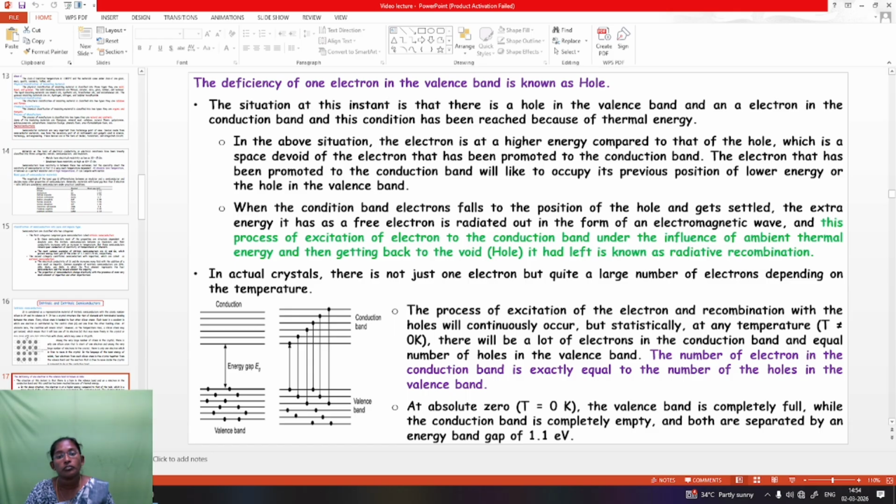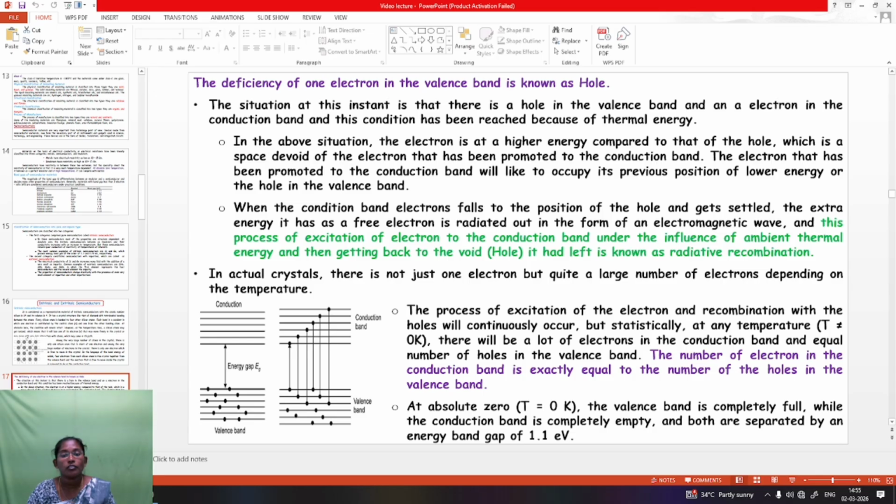In the above situation, the electron is at a high energy compared to that of the hole, which is a space devoid of the electron that has been promoted to the conduction band. The electron that has been promoted to the conduction band will like to occupy its previous position of lower energy, the hole in the valence band.